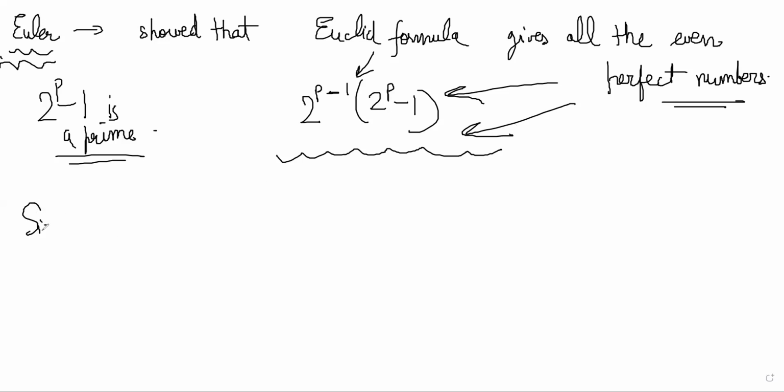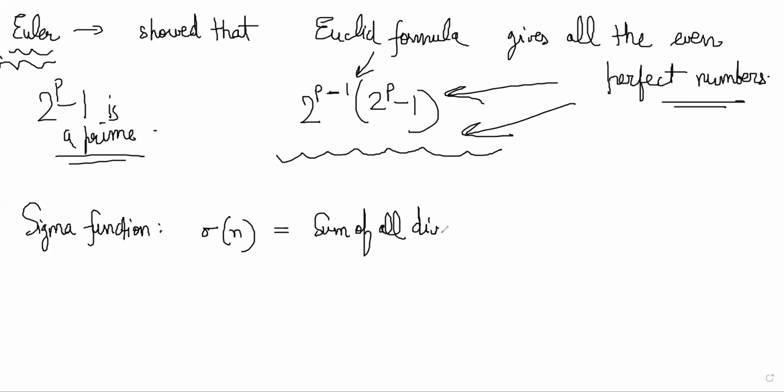Just like we defined Euler's phi function, Euler also introduced the sigma function. Sigma of n is equal to the sum of all divisors of n, including 1 and n.